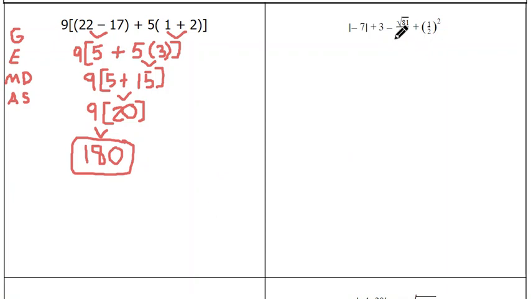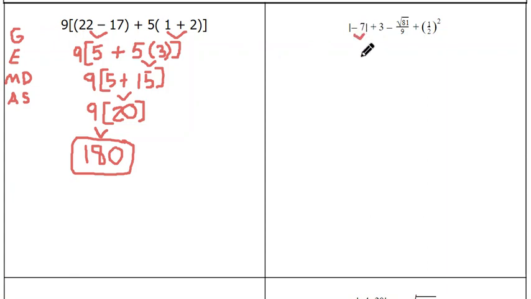All right, let's try this one over here on the right. Let's see, I have the absolute value of negative 7 plus 3 minus the square root of 81 over 9 plus 1/2 squared. All right, there's a whole bunch of stuff going on here. All right, so first thing, grouping. Absolute value bars count as groupings. So let's do that first.